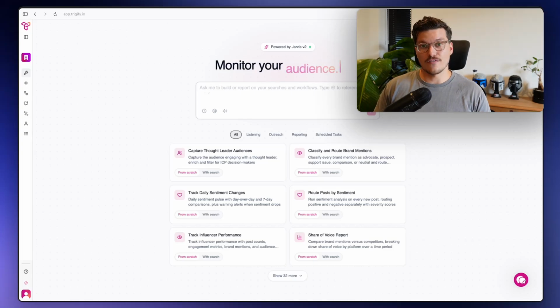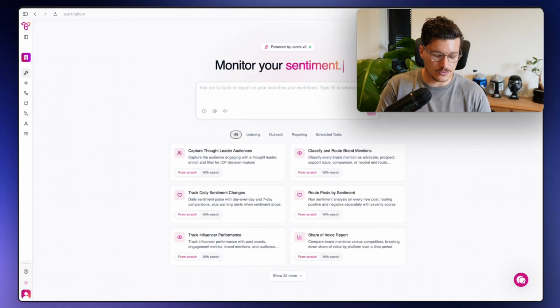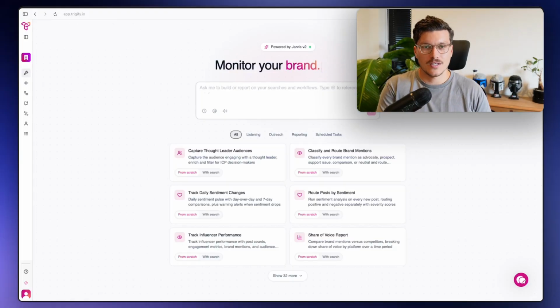One of the things that I love most about the Jarvis V2 launch is the fact that it has context now into every single tweet, every post, and every result that your workflows are doing and your social listening searches are receiving. So this means Jarvis goes from just an assistant that can help create and set up workflows and listening searches to more of an all-encompassing agent to control and manage your social data.